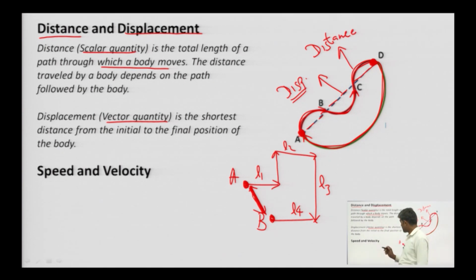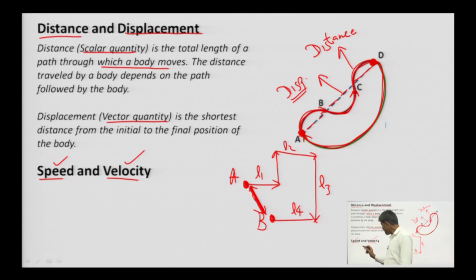The next thing is the difference between speed and velocity. Okay. Speed is a scalar quantity, velocity is a vector quantity. Okay.